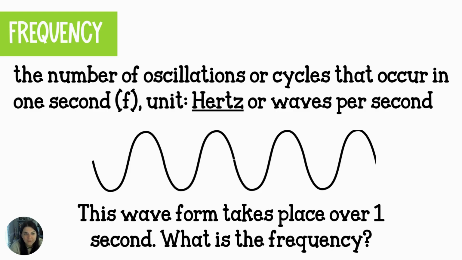So starting at the very end on the left side of this wave, we're starting in the center and we drop a trough and a crest and then back to the center. That's one. Trough, crest, back to center. Boom. Trough, crest, back to center, trough, crest, back to center. So this would be 4 waves in 1 second, meaning that the frequency here would be 4 hertz. 4 waves pass in this 1 second.